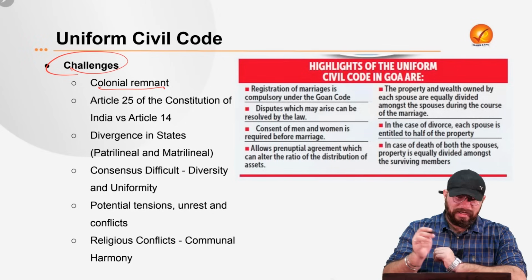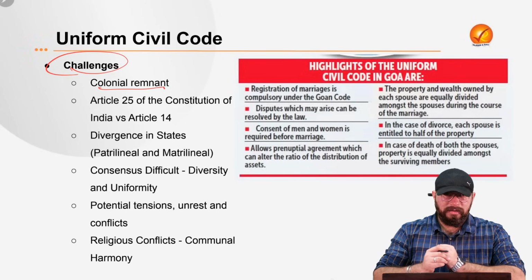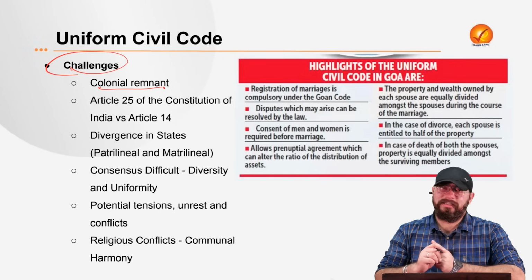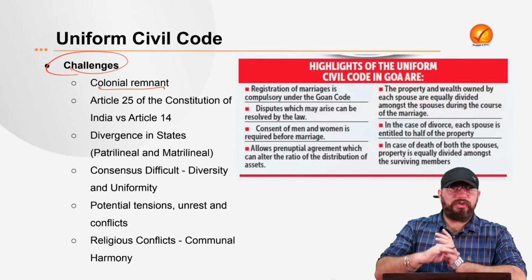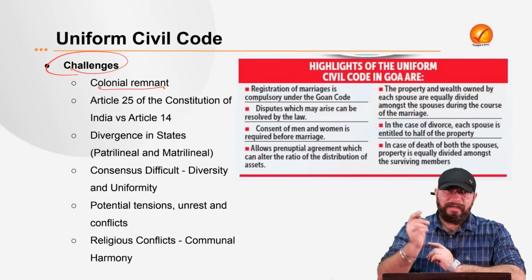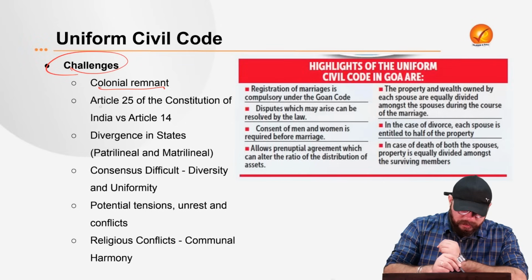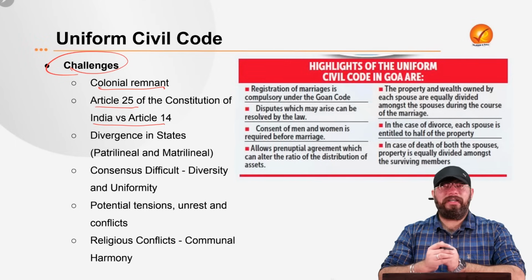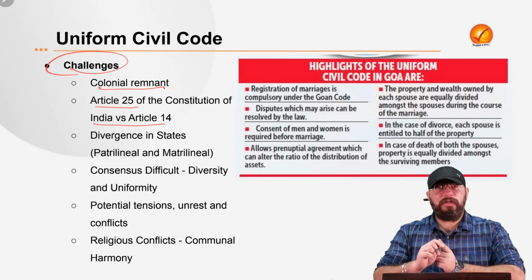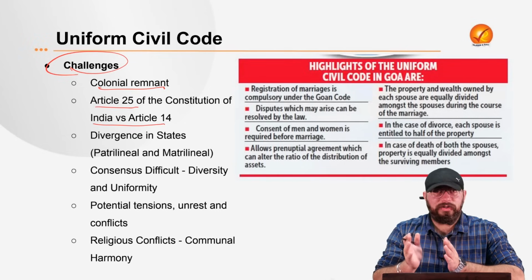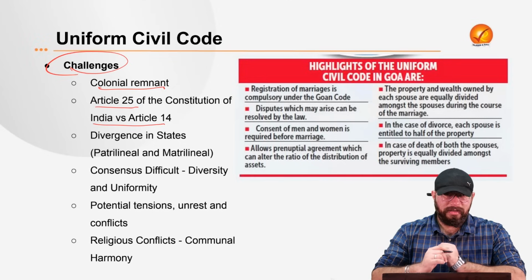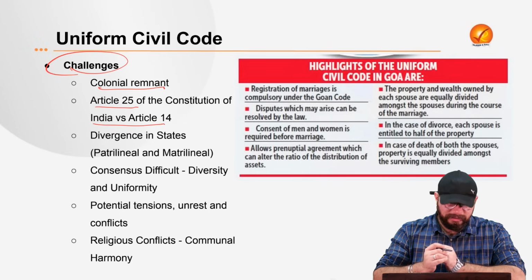So the first very big challenge is that it's a colonial remnant. Colonially, different personal laws have existed in India, and to change that, to reverse that, till today, it is very, very difficult. Also, some experts believe that coming up with a uniform civil code will be a direct contradiction between Article 25 and Article 14 of our Indian Constitution. Because Article 14 guarantees the right to equality, and Article 25 guarantees the right to profess, practice and propagate the religion of one's choice. So there would be a contradiction between these two.